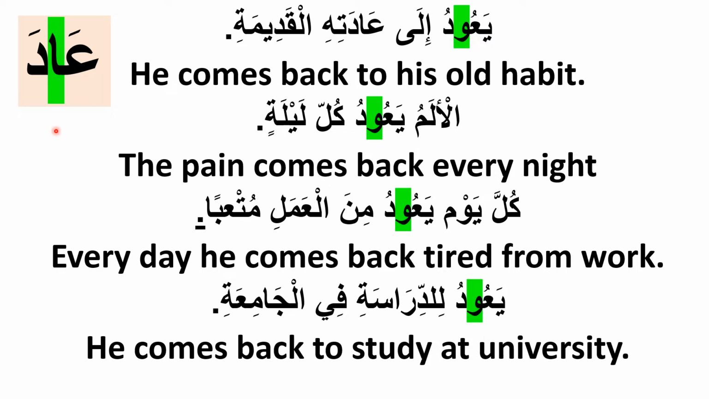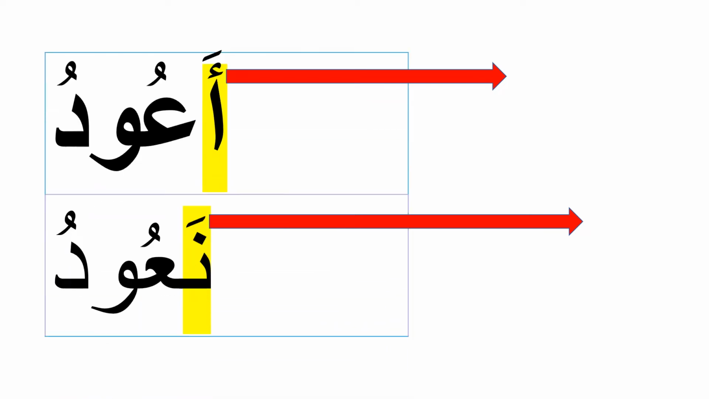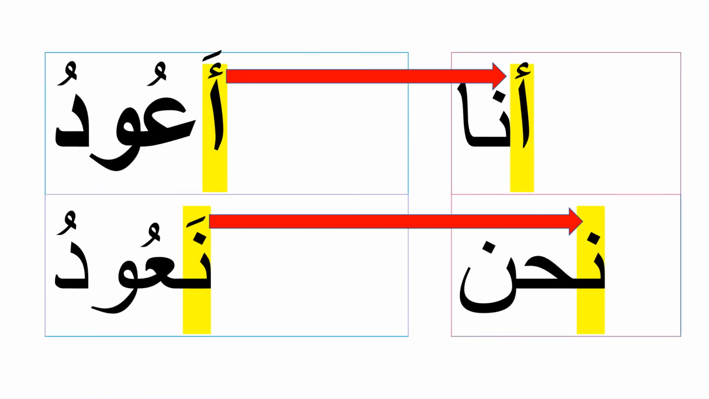عاد يعود. Now we are going to conjugate the verb عاد. We will begin with the first person, meaning when you are talking about yourself. أنا أعود. I come back. نحن نعود. We come back.